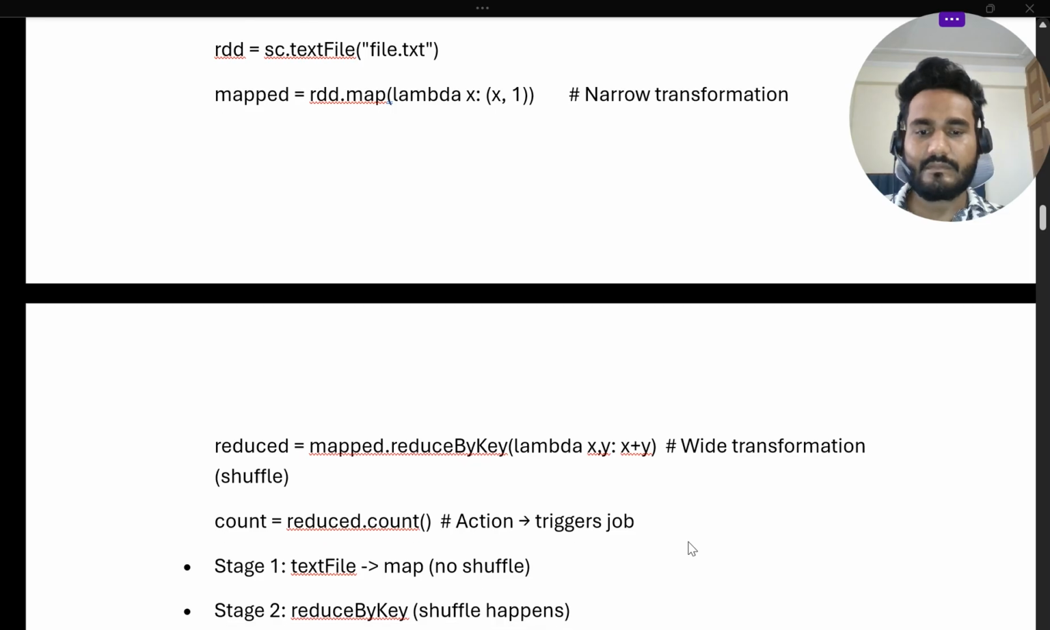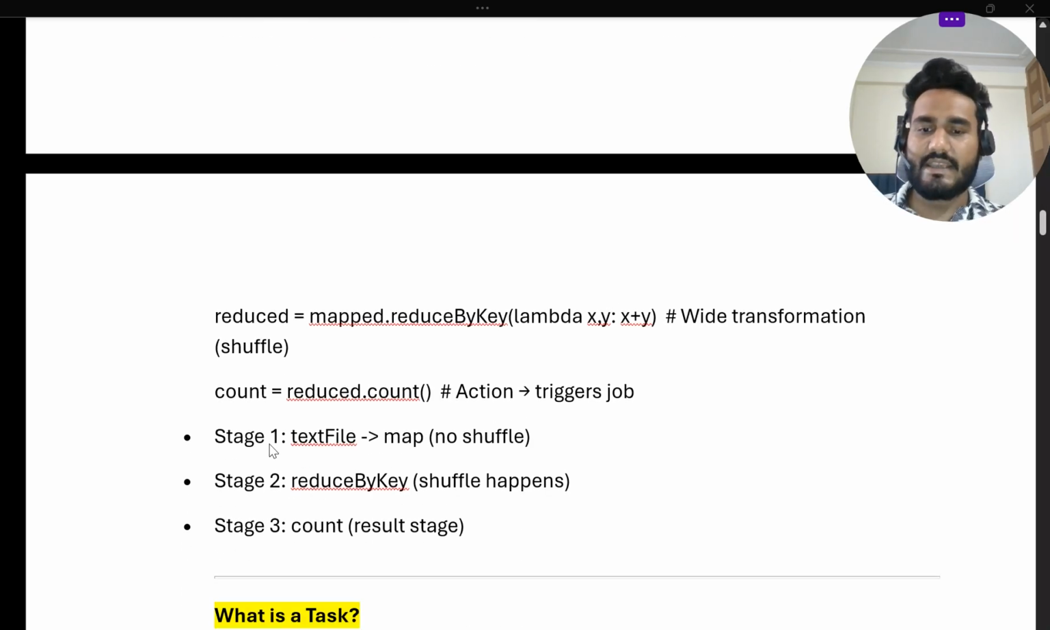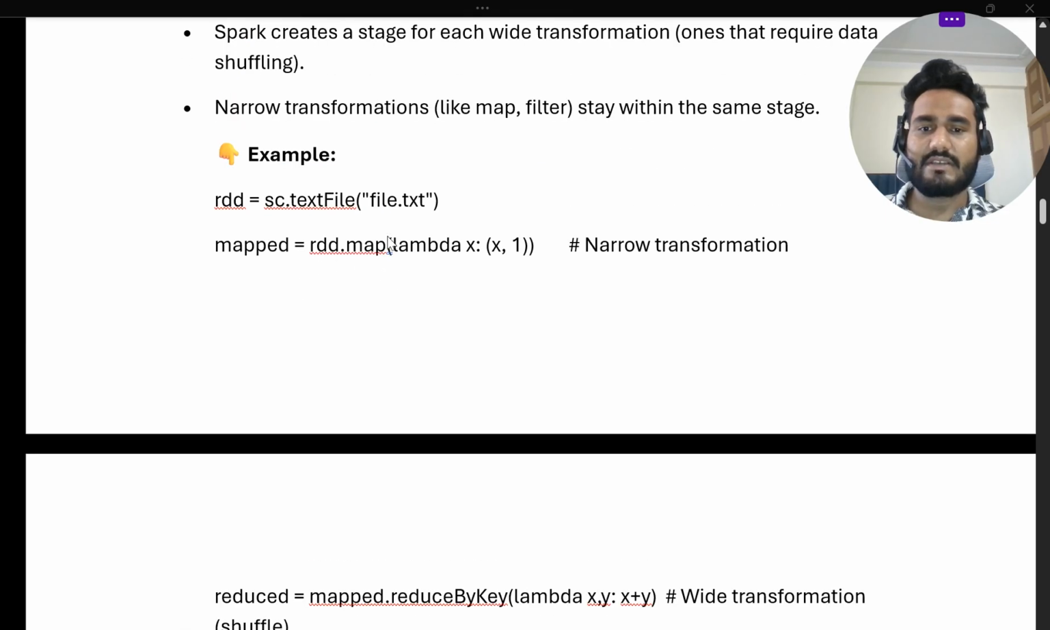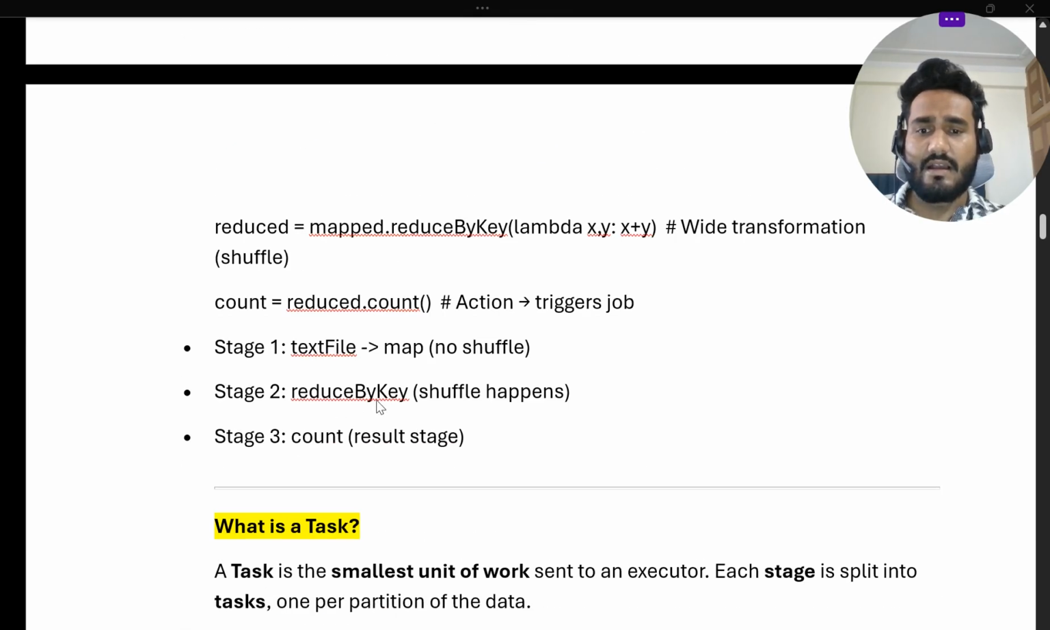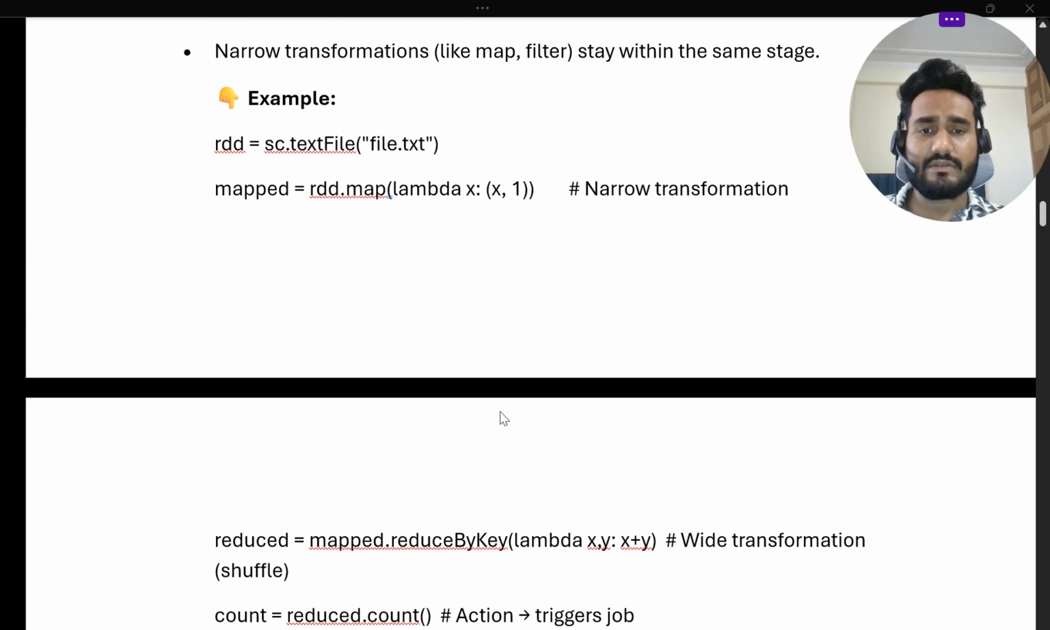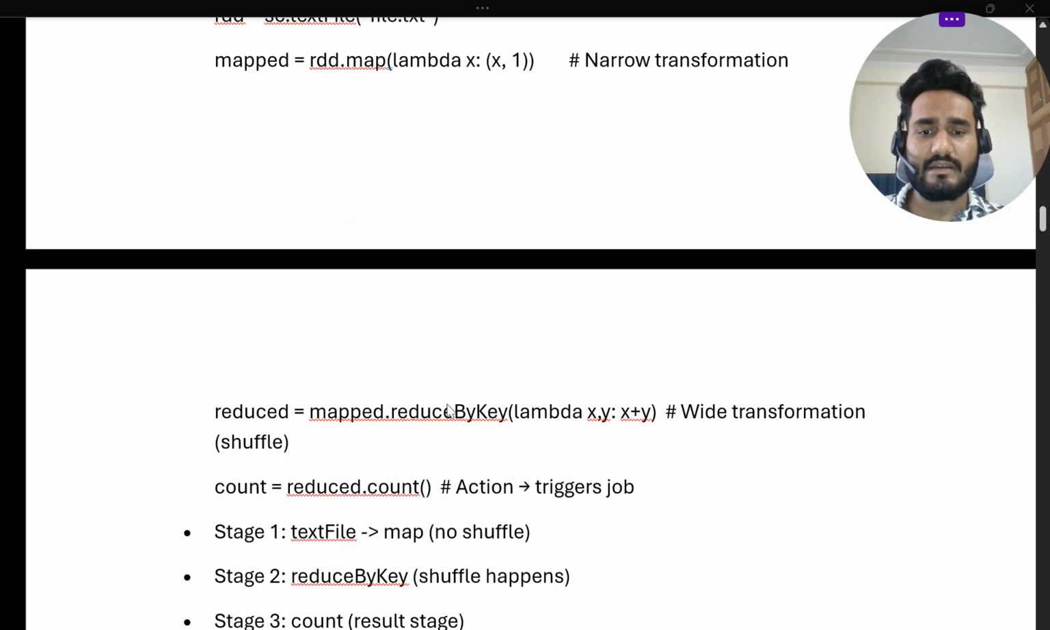Then again, count equals reduced.count. That is an action, so it will trigger a job. So we need to understand: if there is an action, we trigger a job. If there is a wide transformation, we create a different stage. If there is a narrow transformation, we stay with the same stage. So stage one is the text file and map, no shuffle required, so this will create a stage. Then reduceByKey is a shuffle operation, so it will create a different stage in this code.